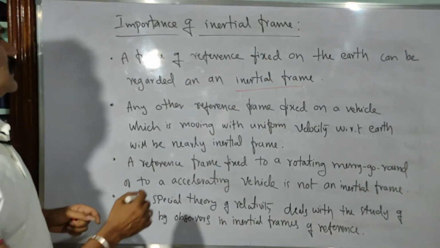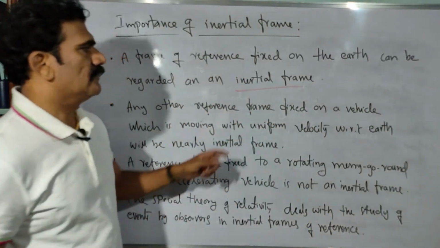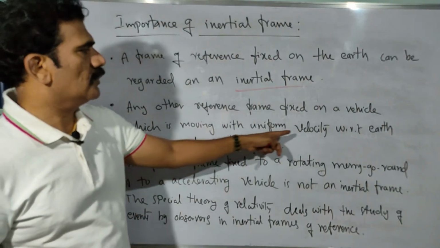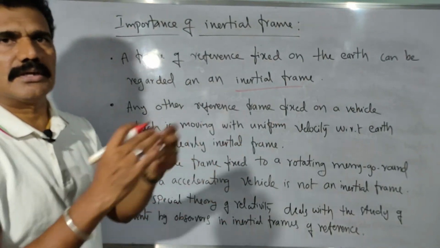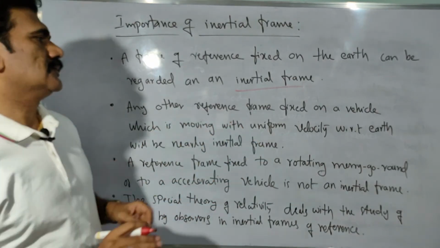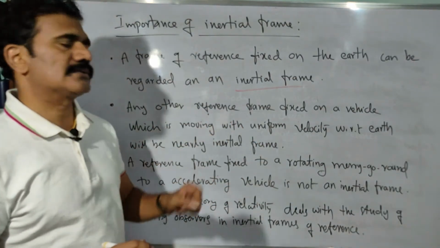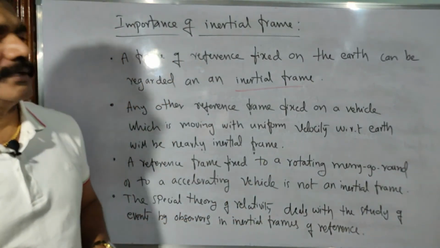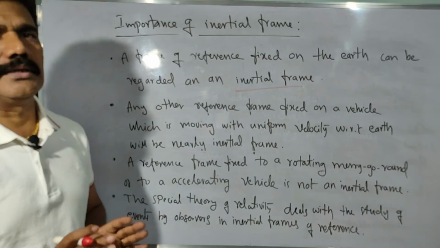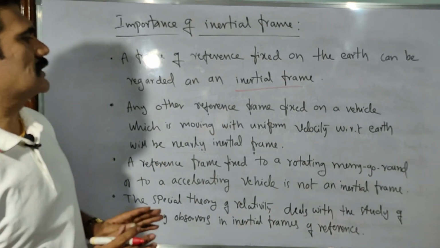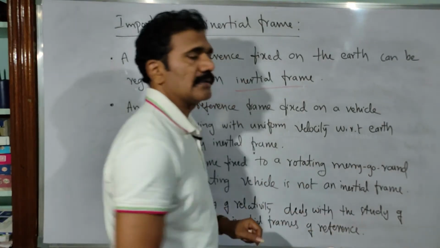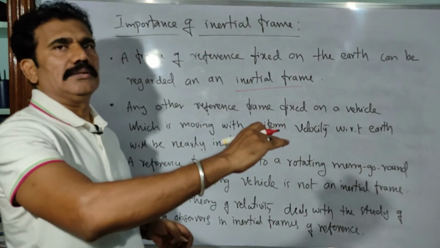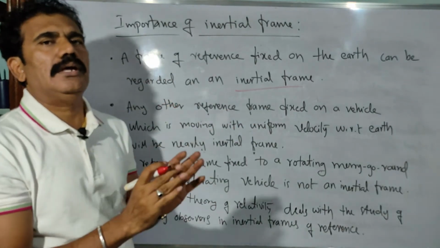Now suppose I consider any other reference frame fixed on a vehicle which is moving with a uniform velocity. With respect to earth, that will be nearly an inertial frame again. Why is it nearly inertial? Because the vehicle is moving with uniform velocity, which means it is not accelerated. You consider a uniformly moving vehicle, and the observer is sitting on the vehicle and taking the measurements.